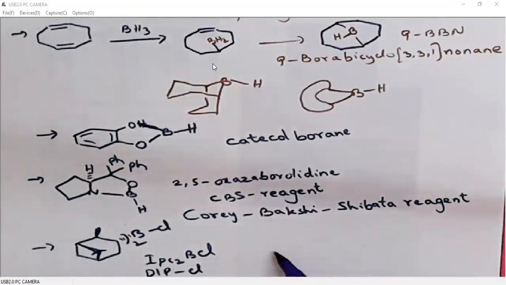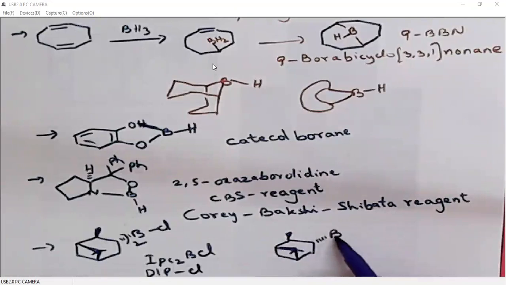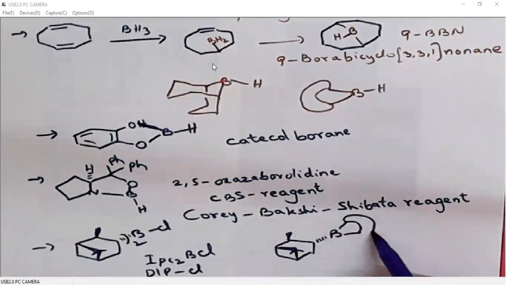And similarly, we have a hybrid of this, one alpha pinene and one 9-BBN, a mixture of alpha pinene and 9-BBN. So this is IPC 9-BBN.